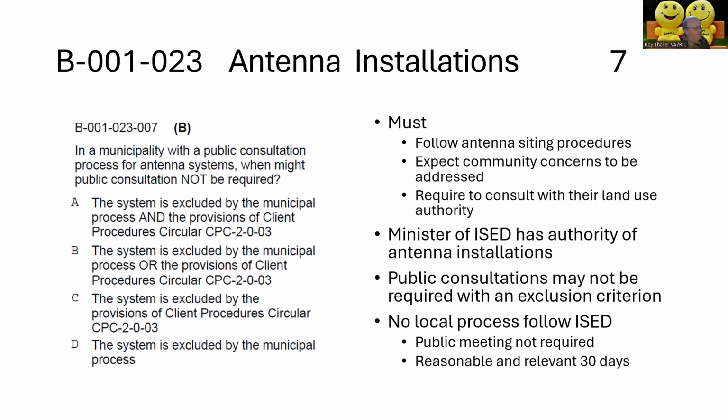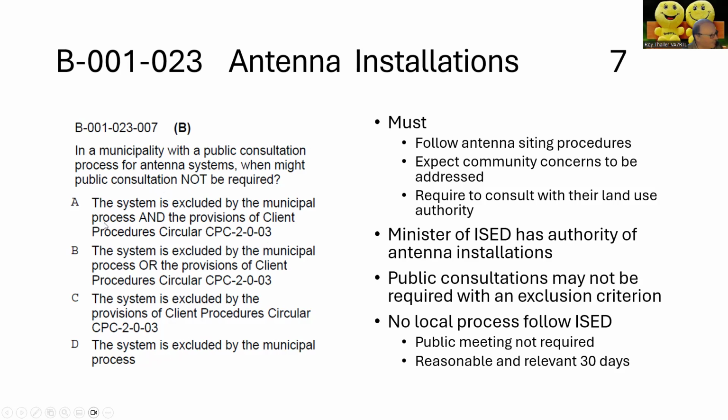So here is another one of these not questions. In a municipality with a public consultation process for antenna systems, when might public consultation not be required? So the system is excluded by the municipal process and the provisions of the Client Procedure Circular, CPC 2-0-03.